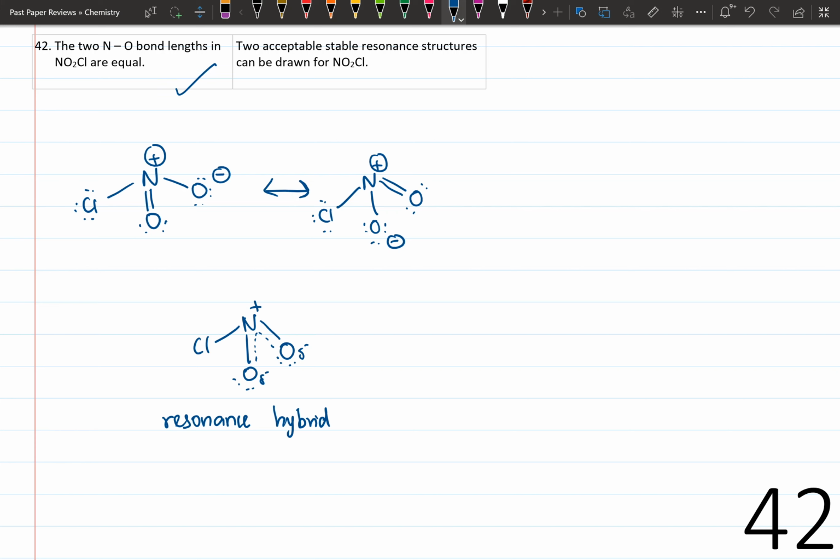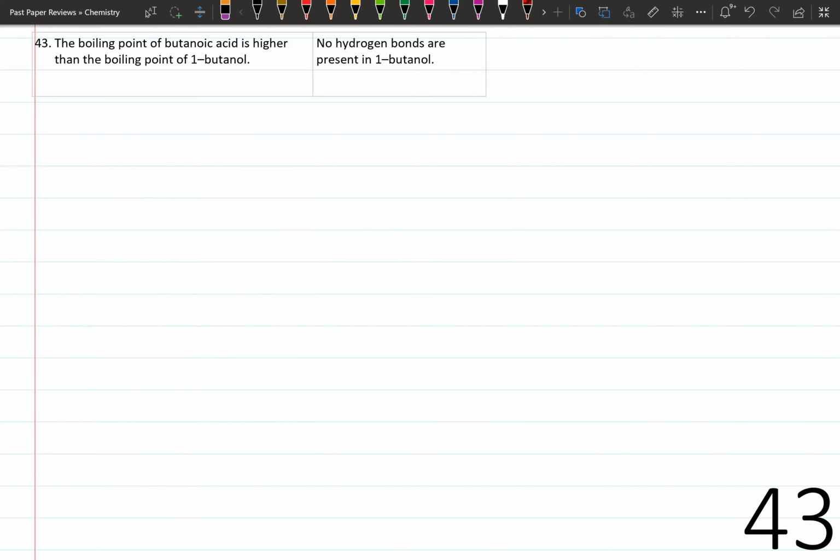There are two stable resonance structures present, and this forms the resonance hybrid. Therefore, this explains why the bond length is equal. As statement 2 explains statement 1, the answer is 1. Question number 43. The boiling point of butanoic acid is higher than the boiling point of 1-butanol.